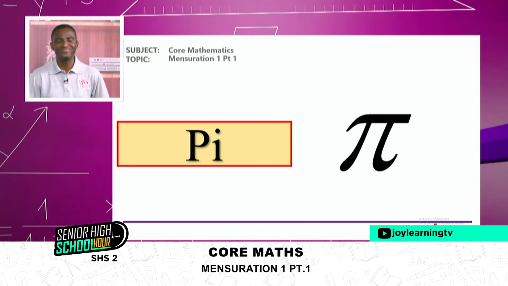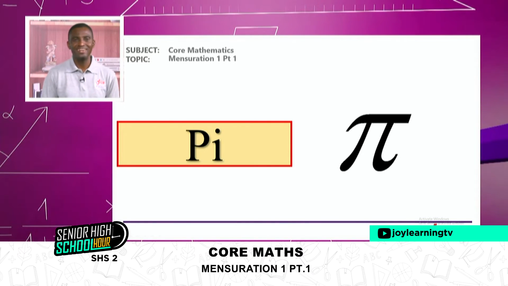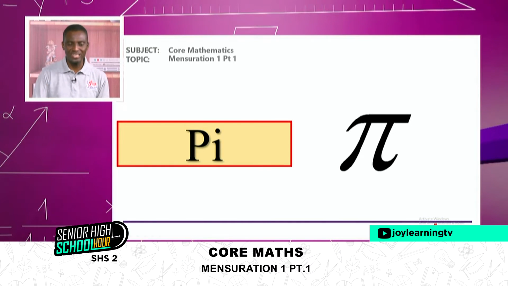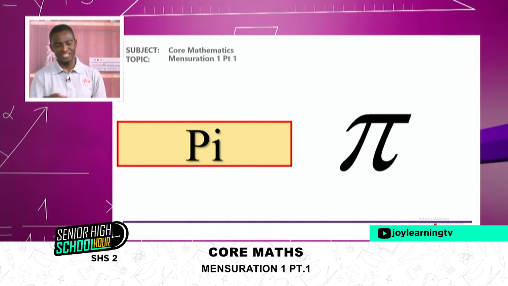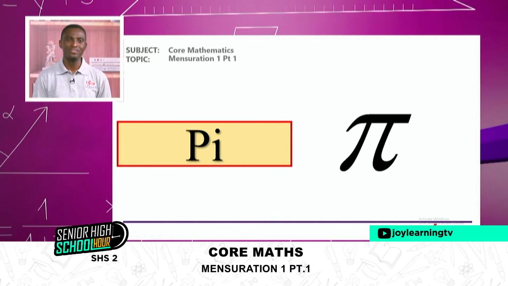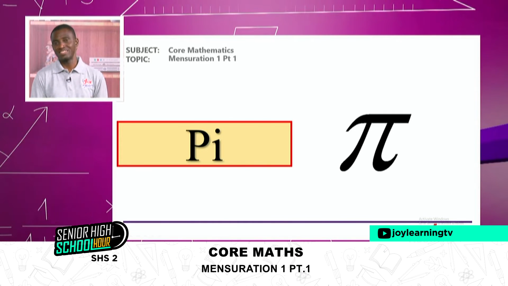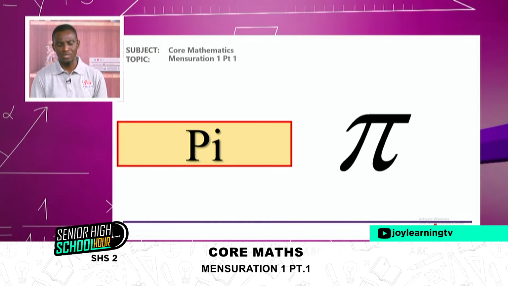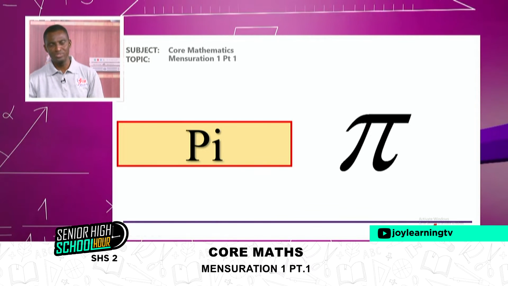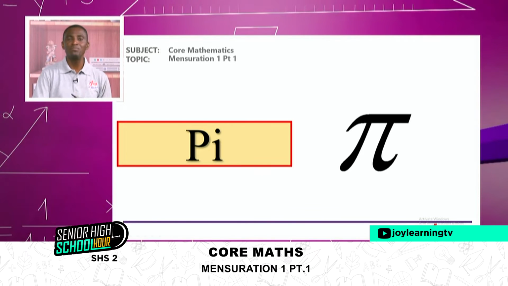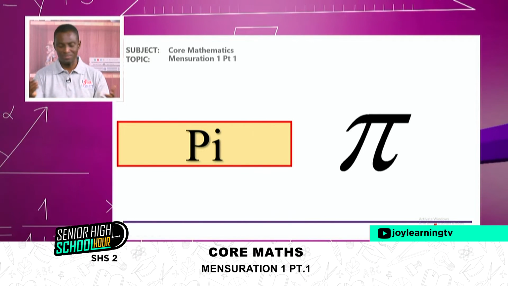Pi. So why am I starting the whole concept with pi? After understanding what a circle is and we've done the parts of a circle, we want to talk about pi as a subtopic. Yeah, very important as a subtopic. Normally, we don't see it as a subtopic in our course, or maybe we are learning mathematics, but I want to treat it as a subtopic so that when you understand the concept of pi, you will understand why it's being used in the formulas that we generate as far as the area of a circle, circumference of a circle, and the rest.